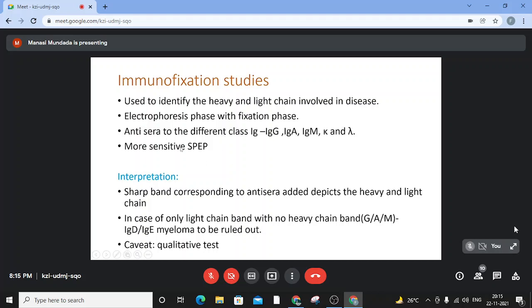It is a more sensitive technique than SPEP. How do we interpret? Again, similarly, a sharp band corresponding to the antisera added depicts the heavy and the light chain. So if there is only a light chain with no heavy chain band, it should not be taken just like that as a light chain myeloma. We need to rule out the IgD and IgE myeloma. These are very rare, but yes, if we don't screen any test that is showing just the light bands, we might be missing out on these myelomas. The caveat is it's a qualitative test, so we cannot quantitate the amount of the band that we are seeing.